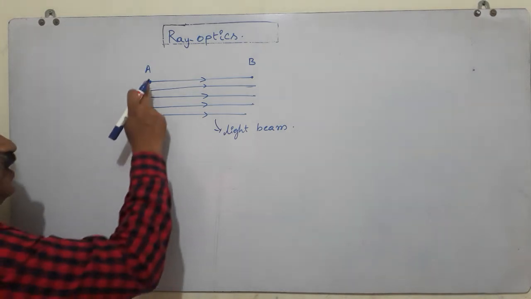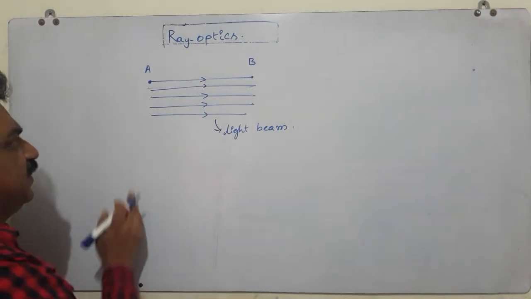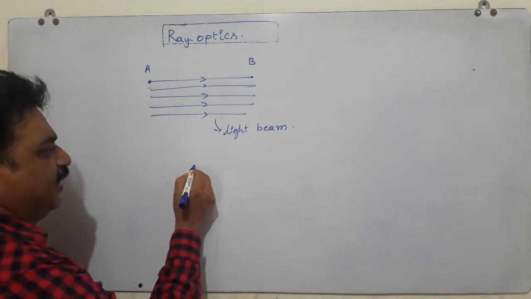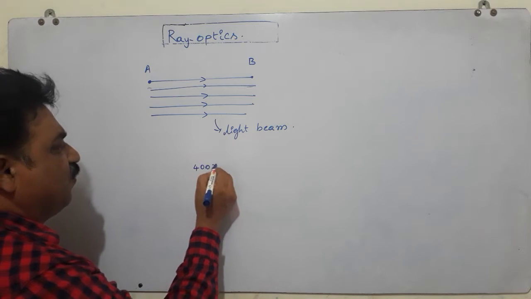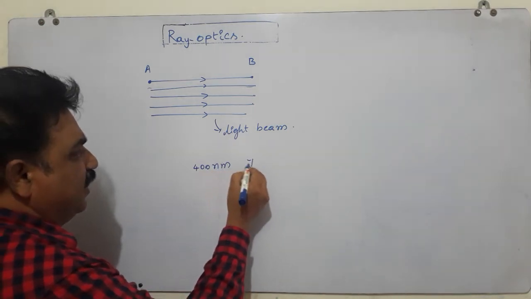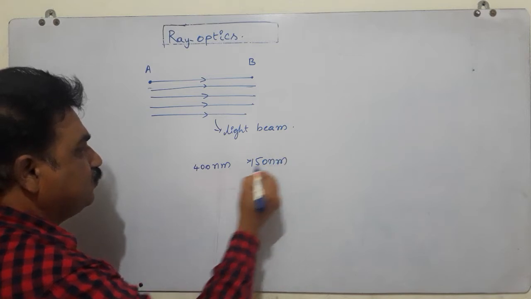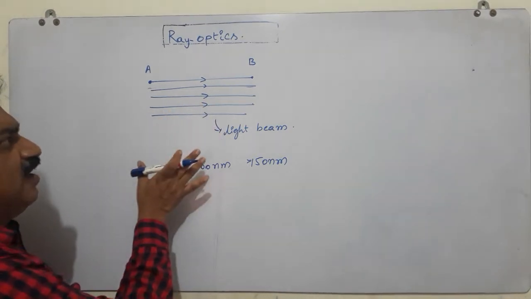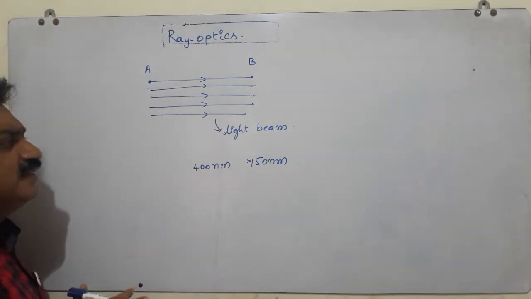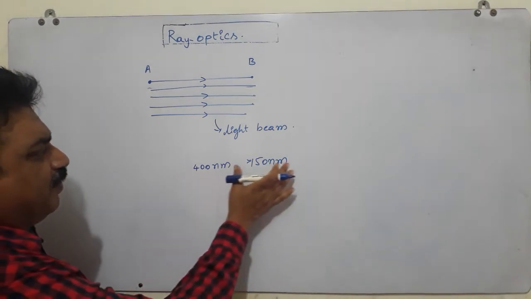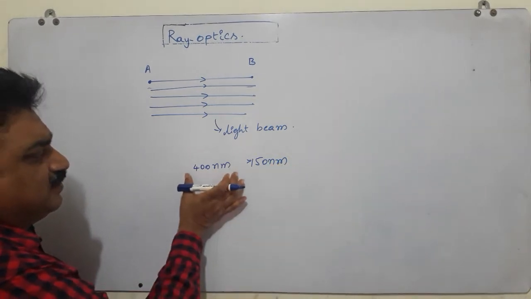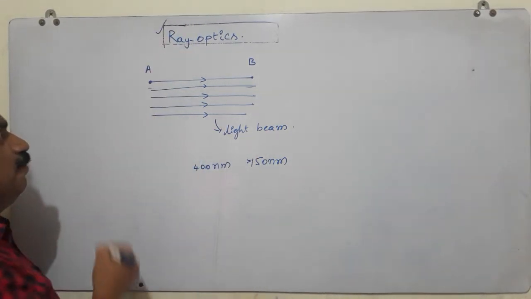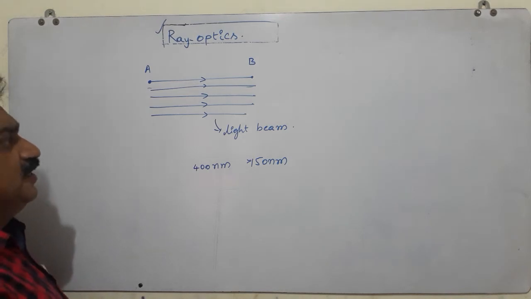If you observe carefully, the wavelength of light is almost negligibly small, from 400 nanometers to 750 nanometers. If light is falling on objects of very high size compared to the wavelength, then this geometrical optics or ray optics is valid.